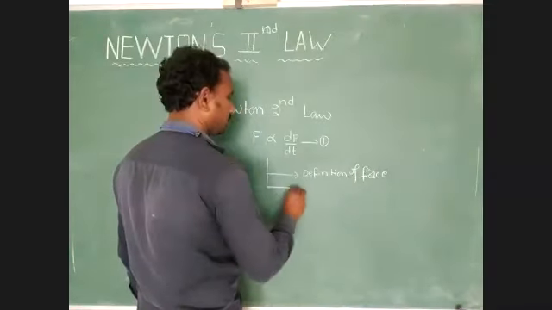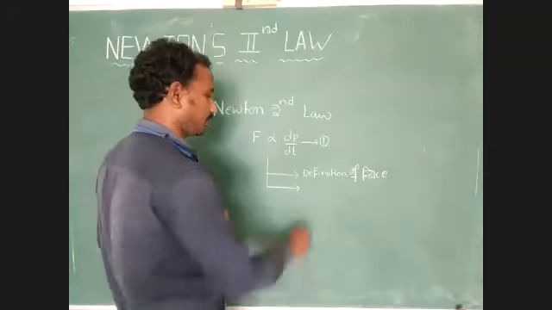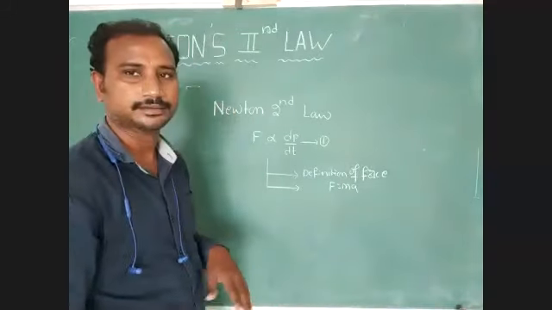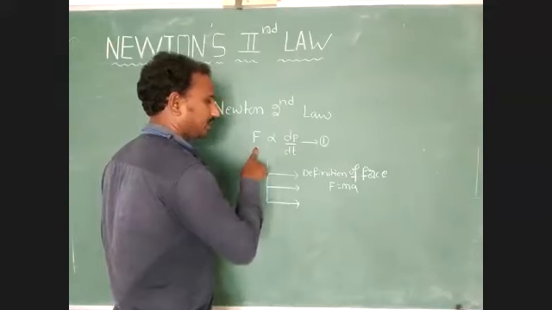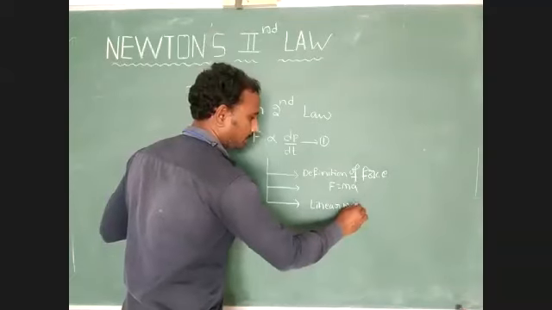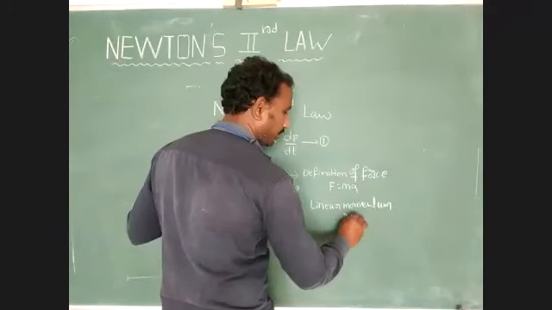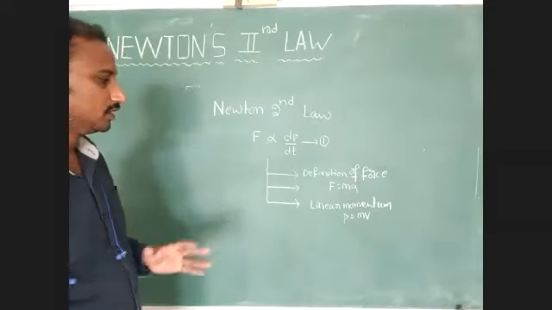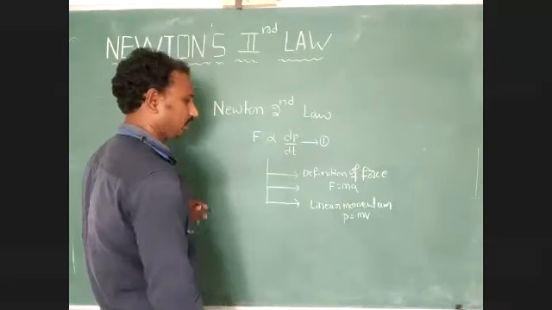Next, the formula derived from Newton's second law. What is that formula? F is equal to mass into acceleration. Next, Newton's second law explains linear momentum. Linear momentum is denoted by the letter P. P is equal to mass into velocity. Just identify this point: linear momentum P equal to mass into velocity.